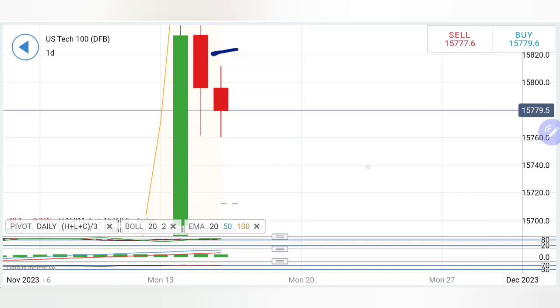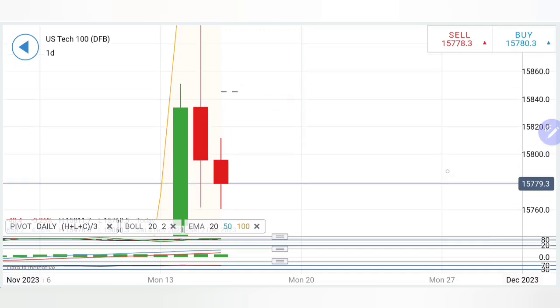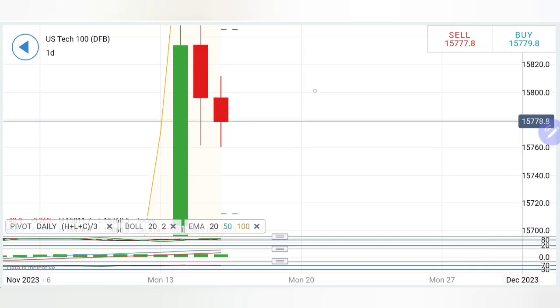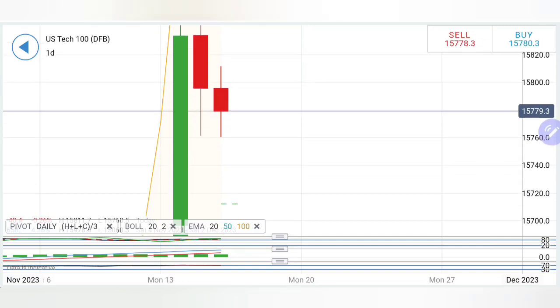Thus, first thing is, if it stays above 15,828.40, you can say that the prices will turn bullish and we can see a rise from those levels. So one can possibly buy at 15,820 and expect it to rise towards 15,850 and then 15,880, 920 as the next resistance zone.